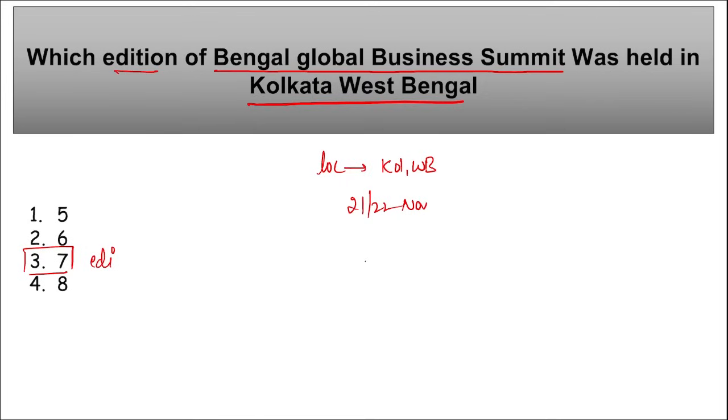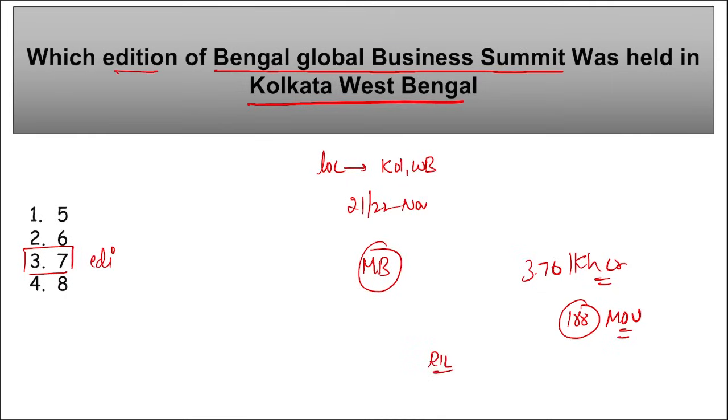And this was the 7th edition, and during this only, remember, Mamata Banerjee, Chief Minister of West Bengal, announced that West Bengal attracted an investment of 3.76 lakh crore, which includes signing 188 MOUs, right? Apart from this, if we talk about big companies investing here, Reliance Industries Limited is investing almost 20,000 crore rupees in West Bengal. Then ITC, the Indian Tobacco Company, will be investing along with various other organizations here, right?